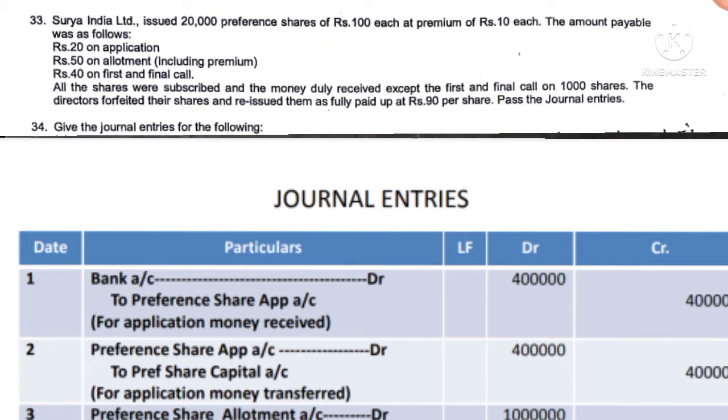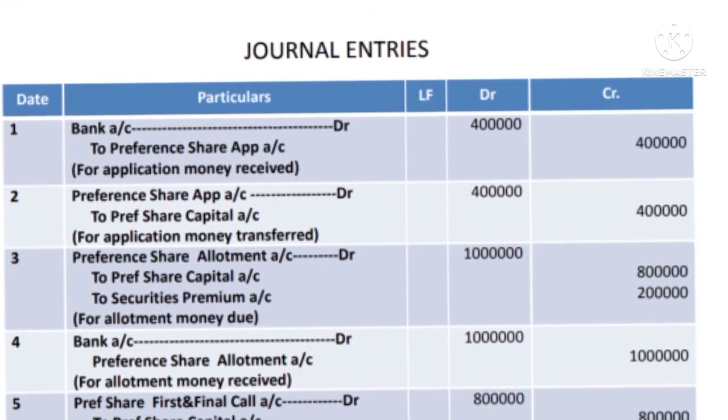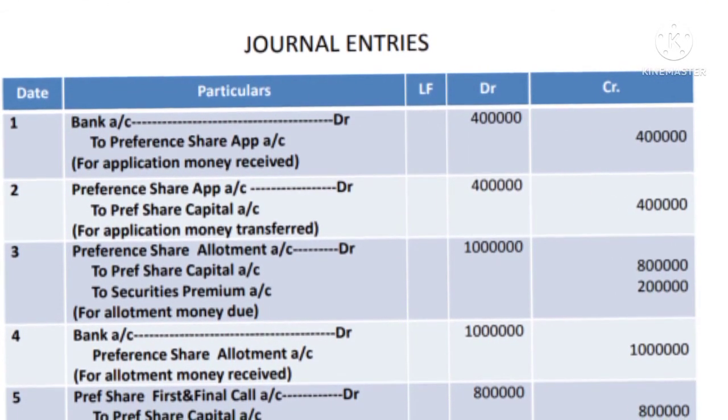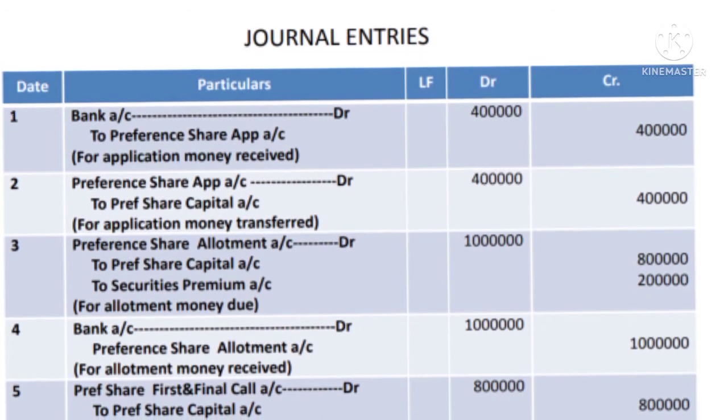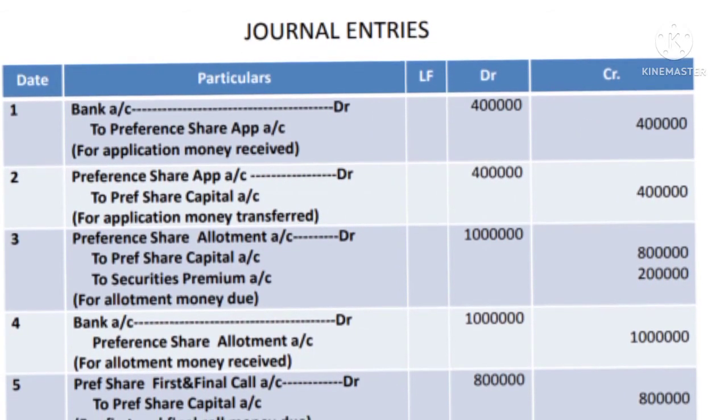So there would be 9 journal entries. The first one is for receipt of the application money: bank account debtor to preference share application account, 20,000 into 20 rupees, it comes to 4 lakhs, 4 lakhs. Then the second entry is for transfer of the application money: preference share application account debtor to preference share capital account, 4 lakhs, 4 lakhs. Then the third is for allotment money due, including premium.